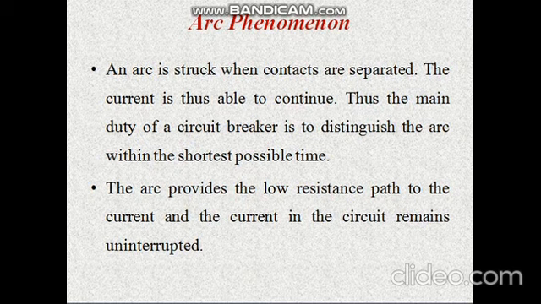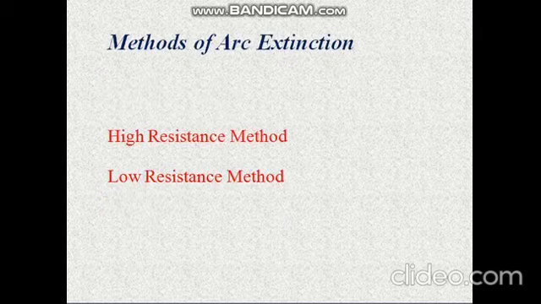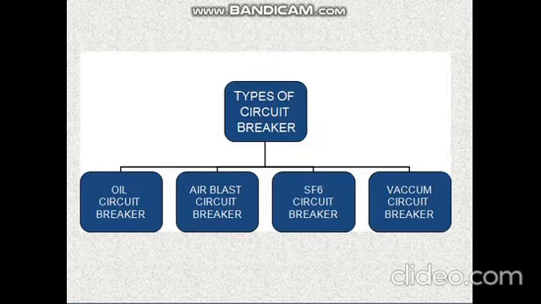failure of the equipment. The arc provides a low resistance path to the current, and the current in the circuit remains uninterrupted. The arc resistance depends upon factors like degree of ionization, length of arc, and cross section of arc. We will also discuss the high resistance method and low resistance method later on. But in today's topic, we are going to discuss the different kinds of circuit breakers available.